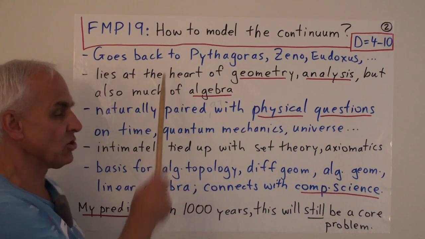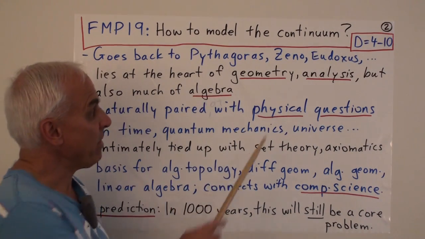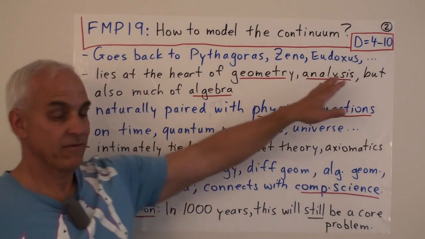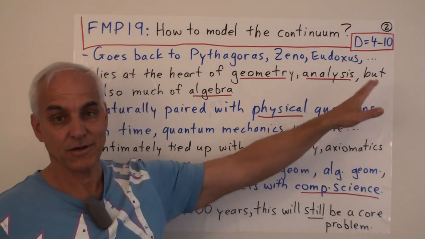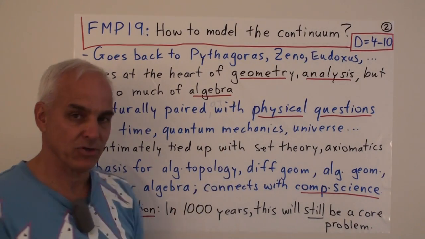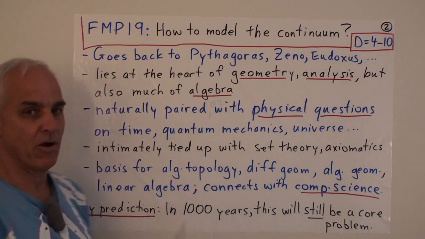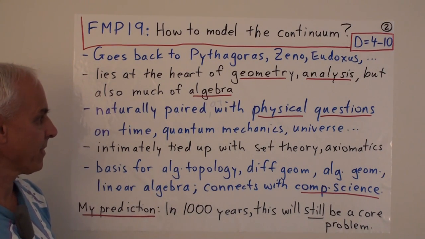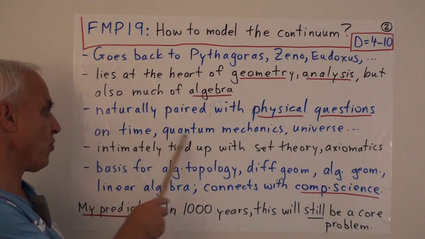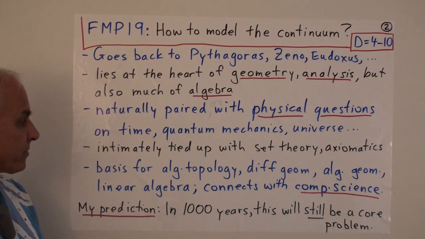It goes back, of course, historically, to the ancient Greeks at least, to the work of Pythagoras, to the paradox of Zeno, to the work of Eudoxus. It was also of very great interest to Archimedes, to Aristotle, and other thinkers. This problem lies at the heart of geometry and analysis. But in fact, it also has a lot to say about modern algebra too. It's intimately connected with physical questions, having to do with time, quantum mechanics, even the large-scale structure of the universe.